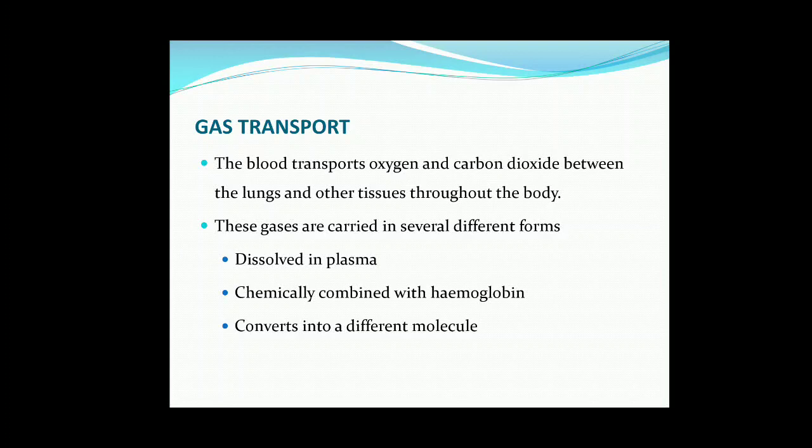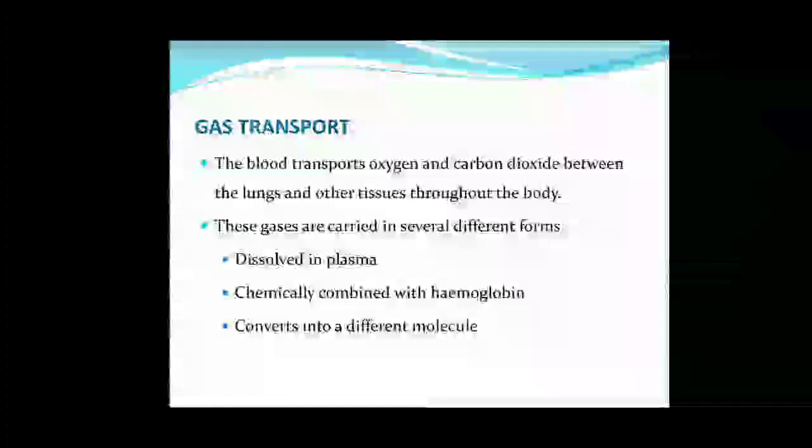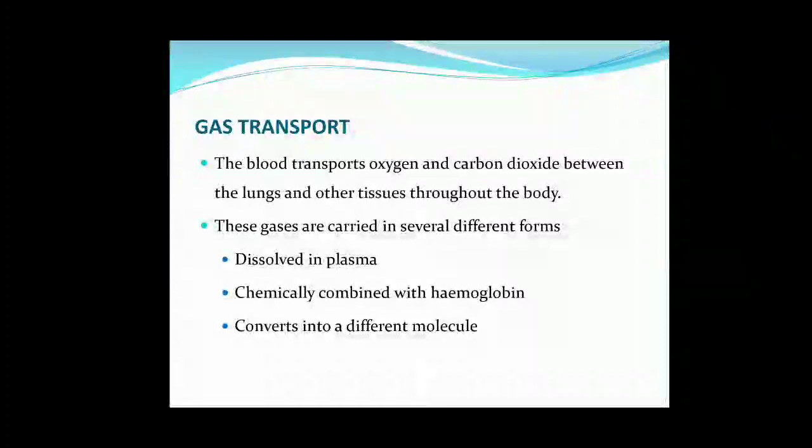What is plasma, children? The liquid part of the blood is known as plasma. Second method is they may combine with hemoglobin, like hemoglobin plus oxygen, oxyhemoglobin, carbon dioxide plus hemoglobin, aminohemoglobin. The third is that it is converted into a different molecule. So these are the three forms in which these gases are transported: through plasma, through hemoglobin, or through formation of a different molecule.